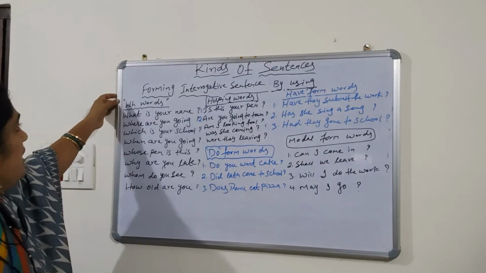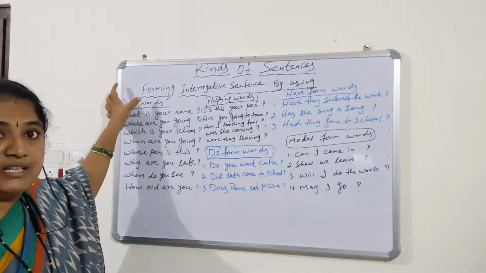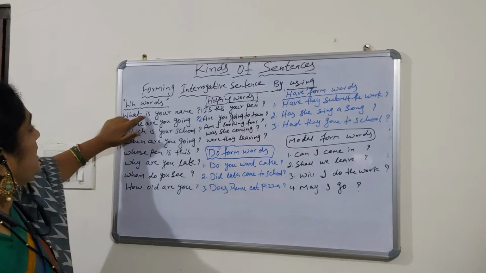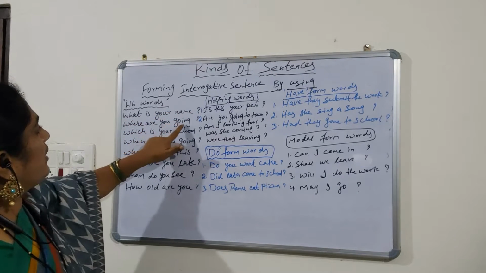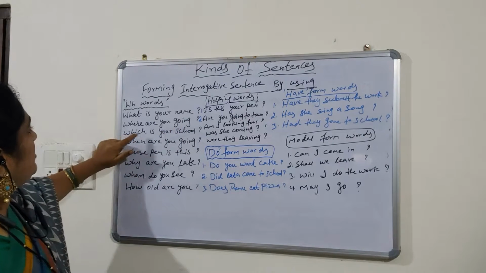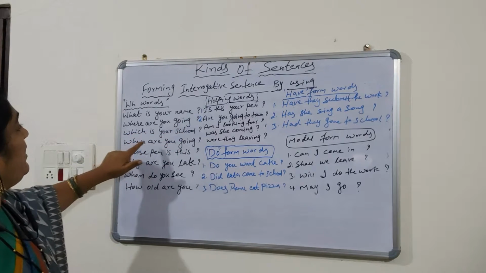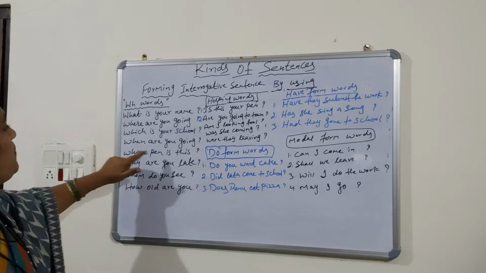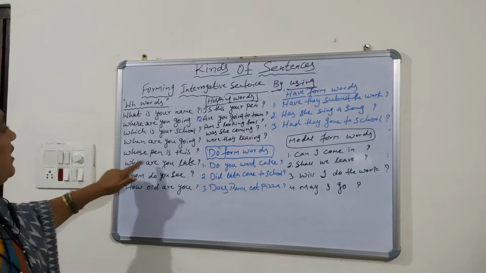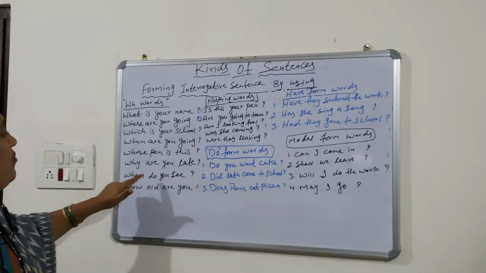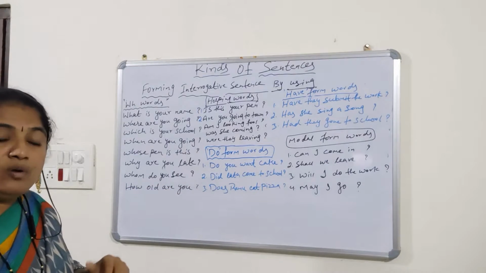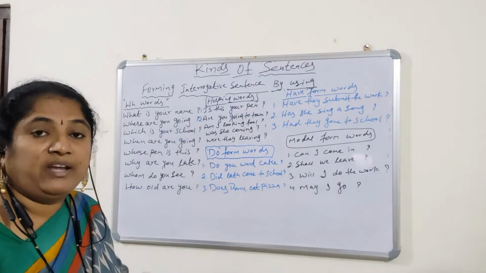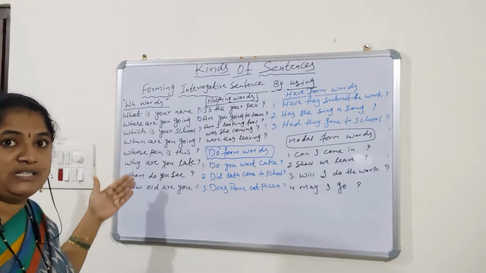Now first of all, we will take WH words. What is your name? Where are you going? Which is your school? When are you going? Whose pen is this? Why are you late? Whom do you see? How old are you? So by using WH words, we can make these type of questions.